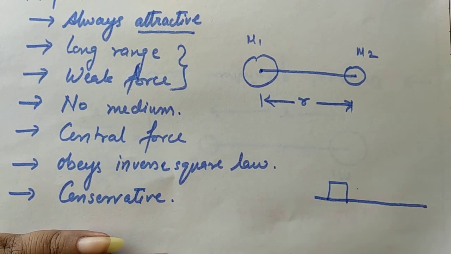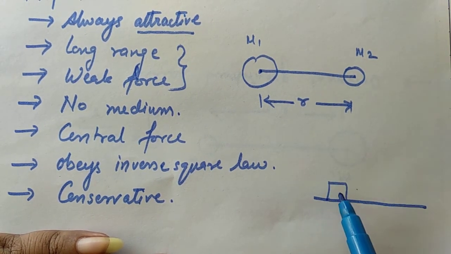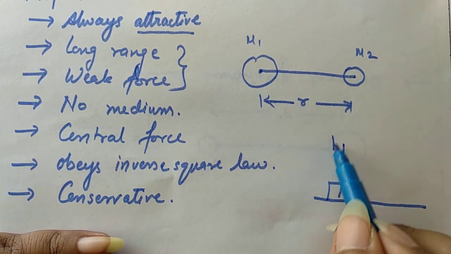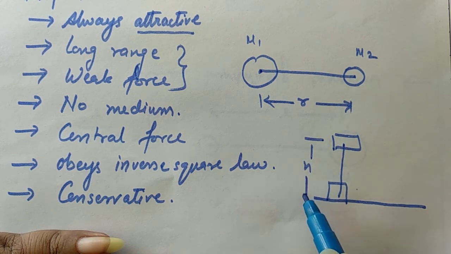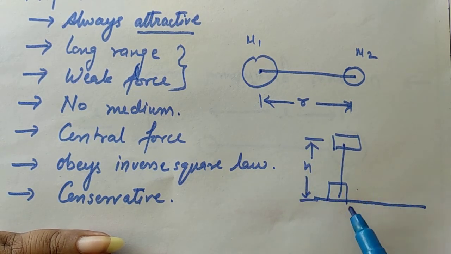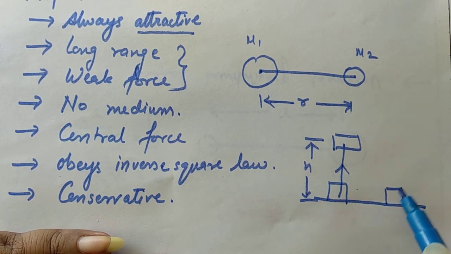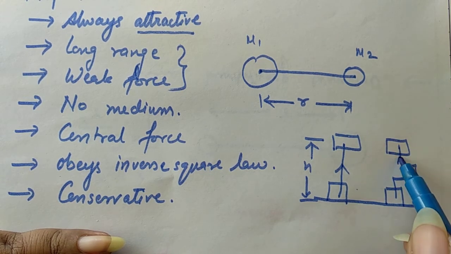Suppose I have a box over here and I want to lift this box up to this particular height, h. Now if I lift this box along this direction, or if I lift this box to the same height along this direction, then the work done will be the same.